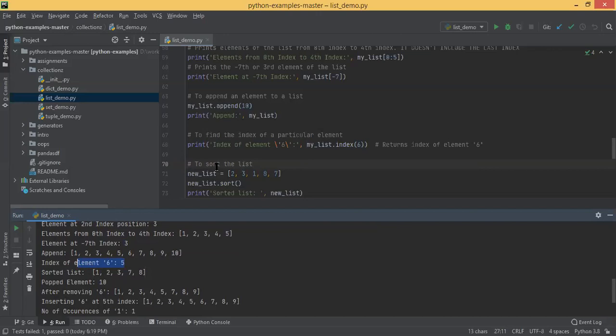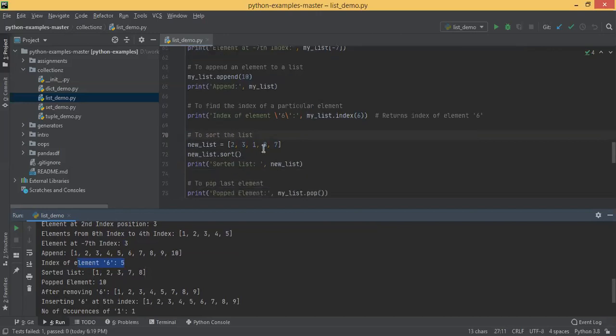Okay, then you are sorting the elements. To sort the list, it's like this: new list is equal to 2, 3, 1, 8, 7. You are saying sort. So it's sorting the elements and it's printing it 1, 2, 3, 7, 8. Sort, reverse, these are very common functions we use here.